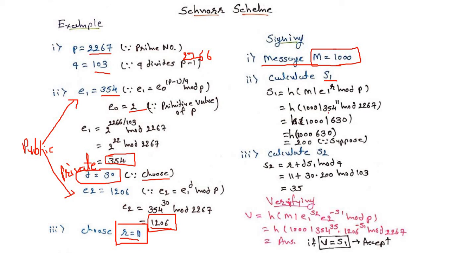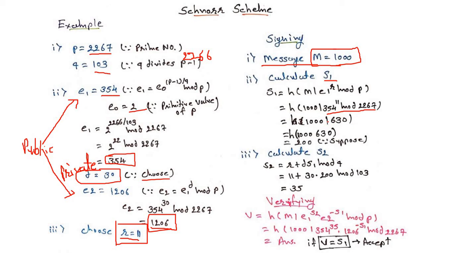Concatenate E1 raised to R. It means the value of E1; here we know the value of E1 is 354, raised to R. R is a secret integer. The value of R is equal to 11, modulo P. P we have chosen as 2267. So finally, when we solve this entire equation, 354 raised to 11 modulo 2267, we will get 630.